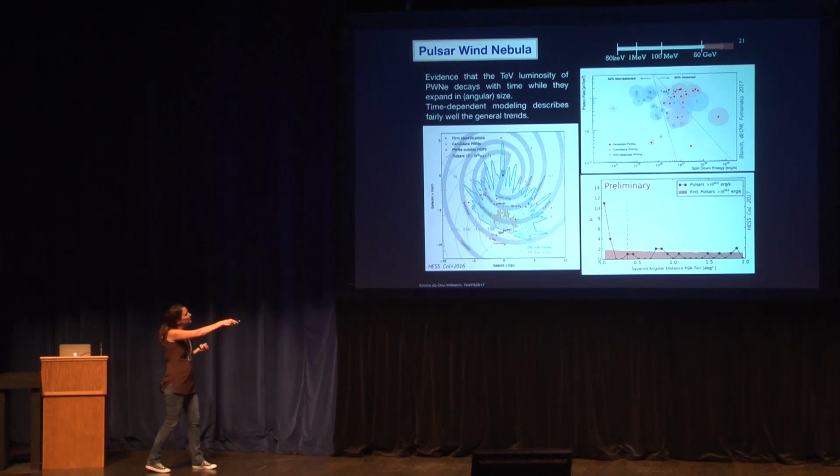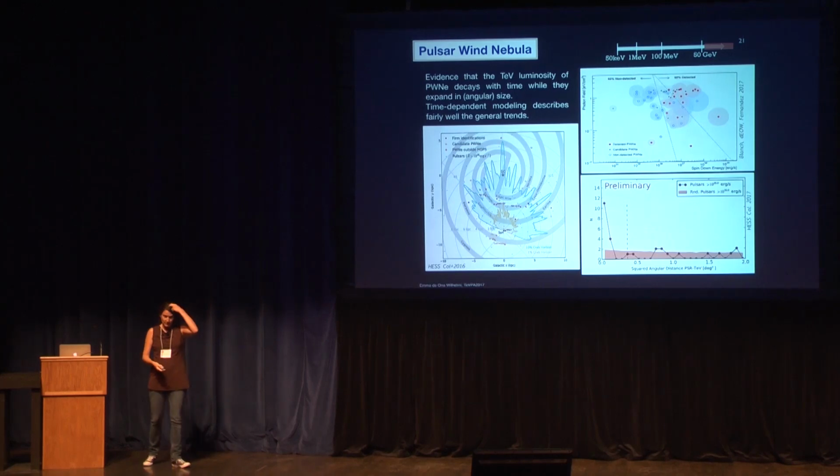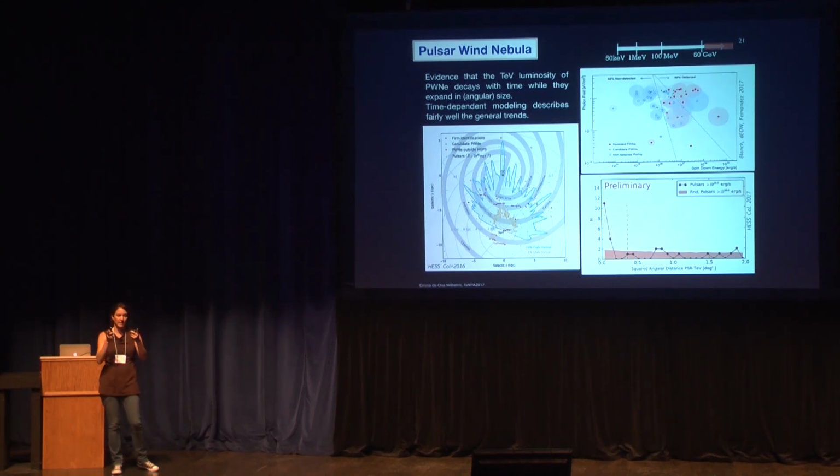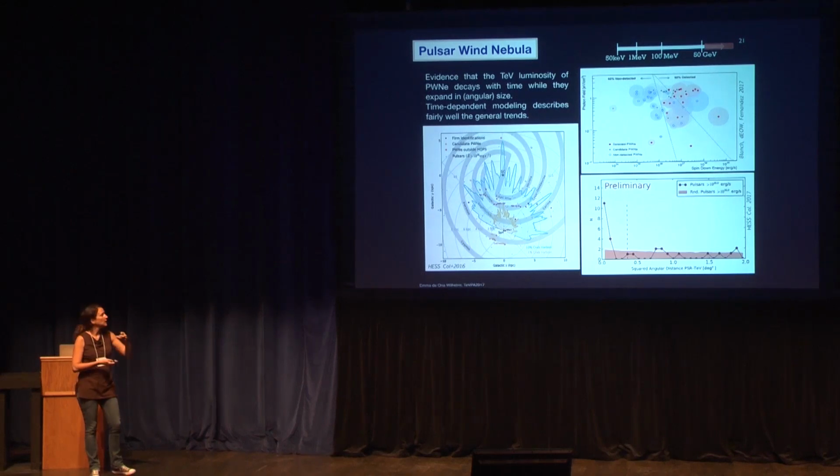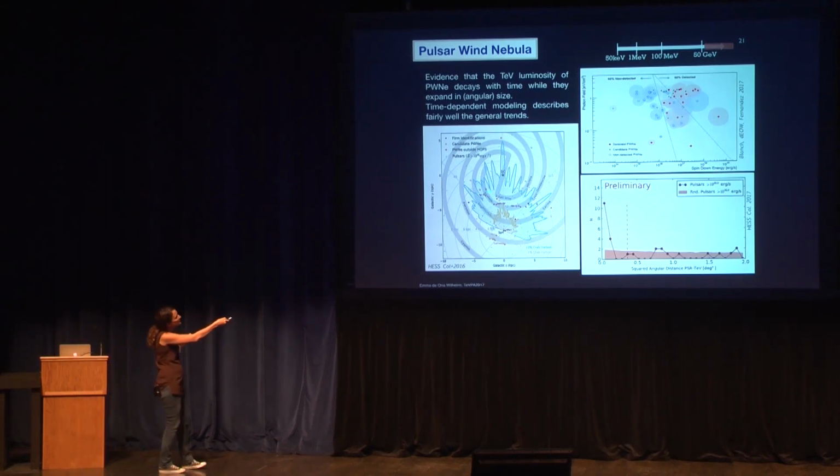So this is the distribution of the pulsar wind nebulae. And you see many of them are sitting at this distance. Just keep in mind that when we look in the TeV, we have some observational bias because of the size of these guys. They have to have the right size. If they are very close by, they would be too big to fit in the camera. If they are too far, the flux will be too low. So basically what you see is these guys between 2 and 5 kiloparsecs. But many of them seem to be sitting in this Scutum arm, which is kind of a secondary arm.